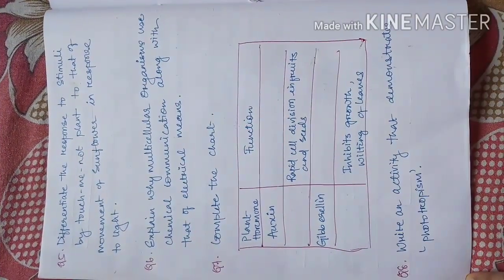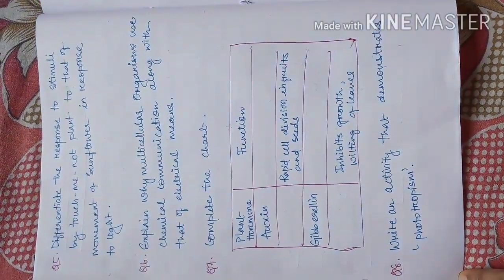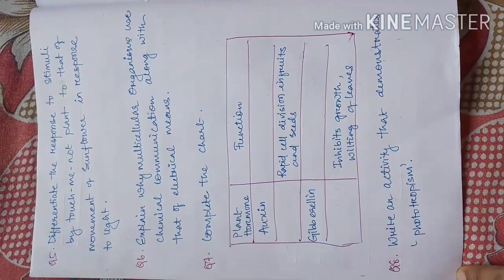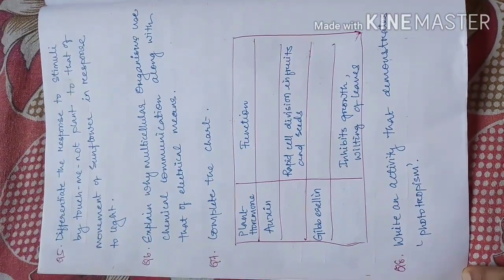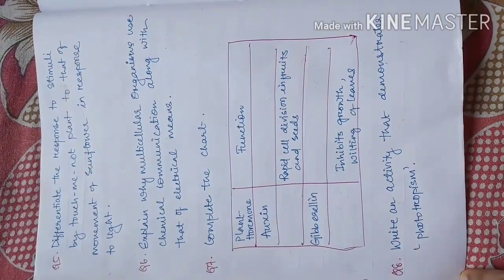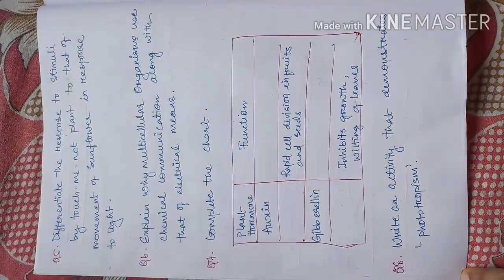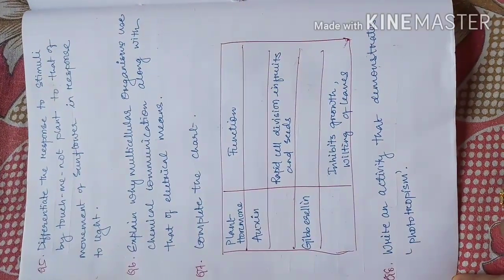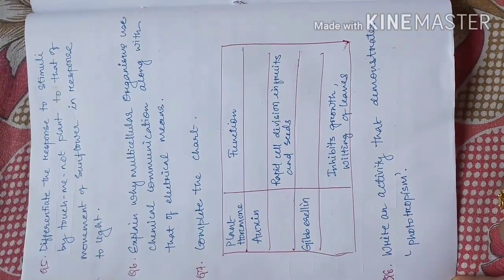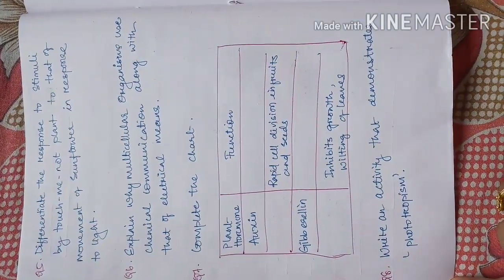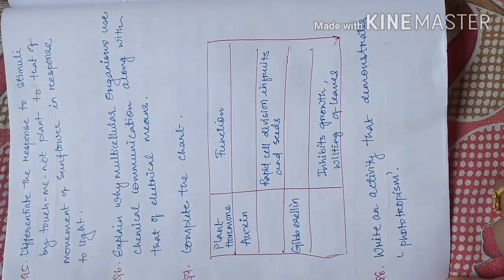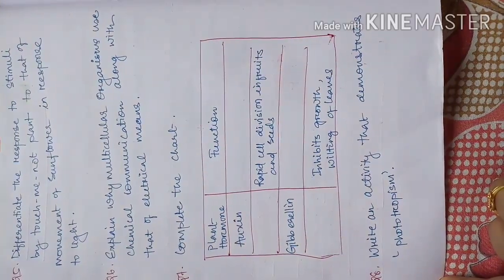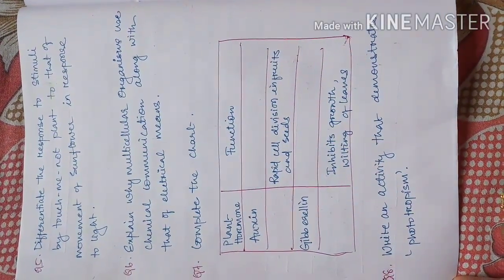Okay guys, this is page number 2 of sample set 2, control and coordination chapter, coordination in plants topic, and this page also consists of 4 questions. So in total we now have 8 questions from page 1 and page 2. And again I'm telling you, they are conceptual based questions, 2-3 mark questions. You can easily answer them if you have gone through my videos and, of course, read the NCERT book properly. Now let us move to page number 3.